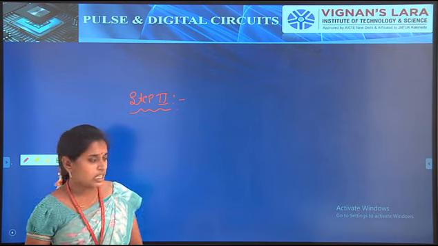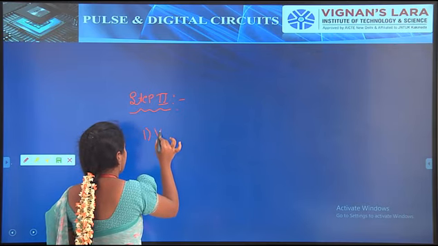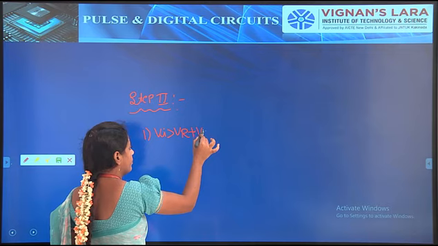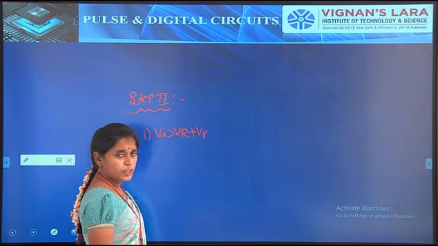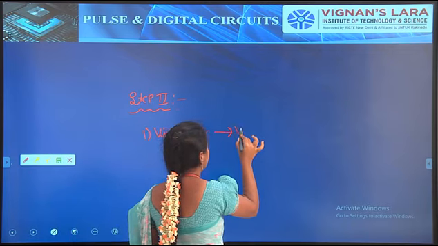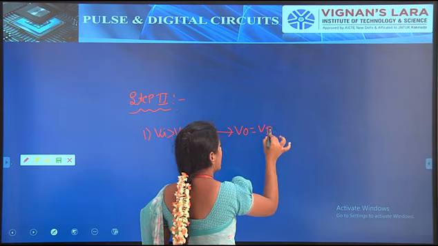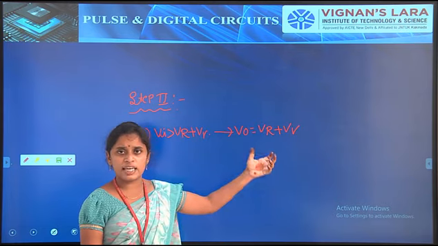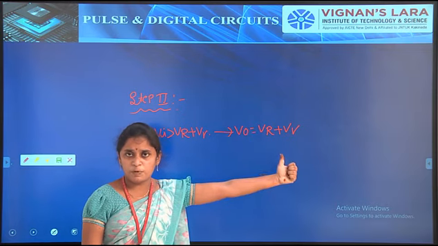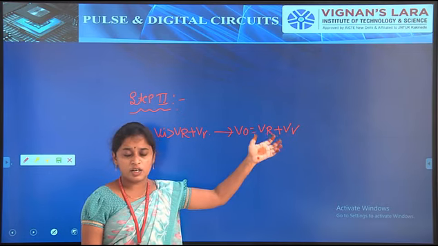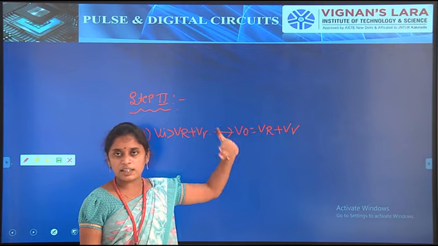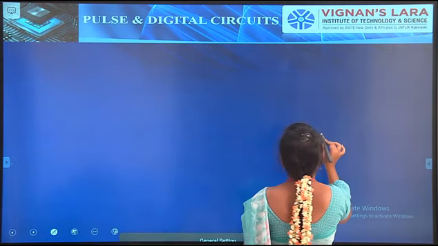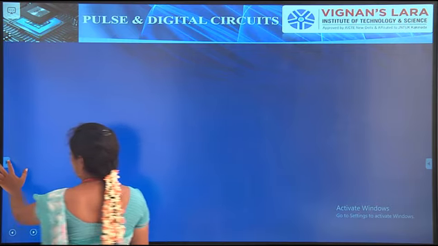For the first condition, Vi greater than VR plus V gamma, the output V0 is equal to VR plus V gamma. In this particular time we can't produce any input signal at the output side, the signal does not reach the output. So in this condition the slope will be 0.